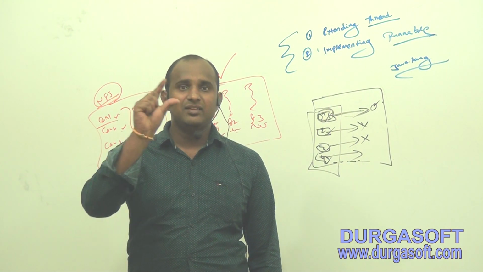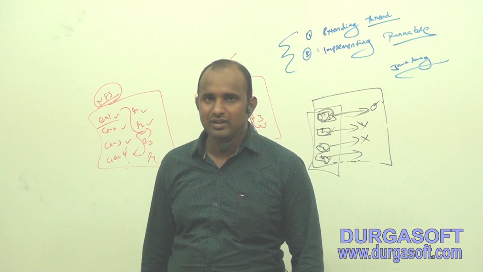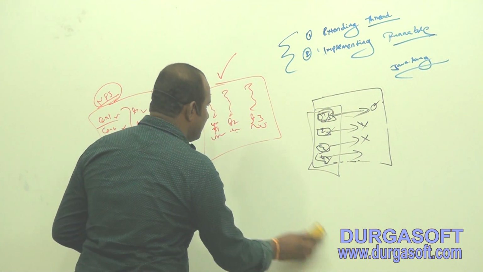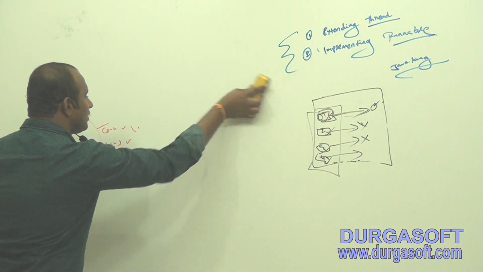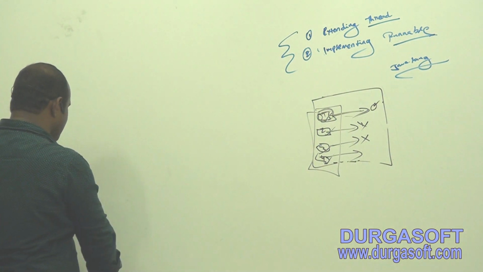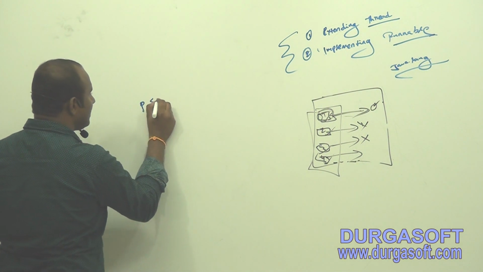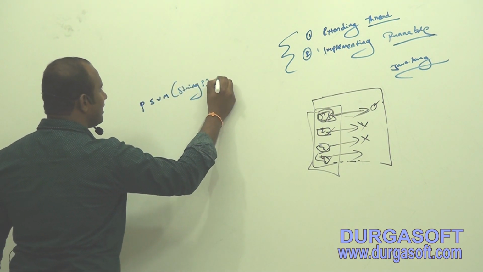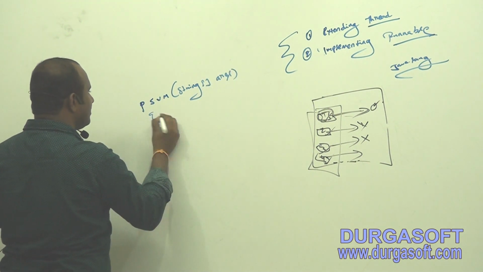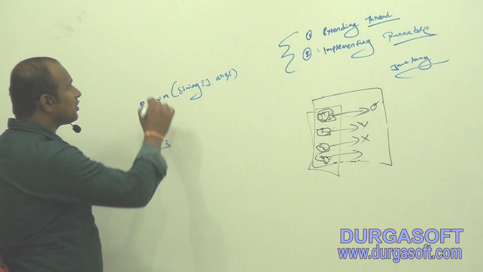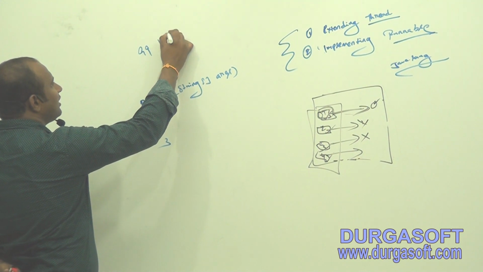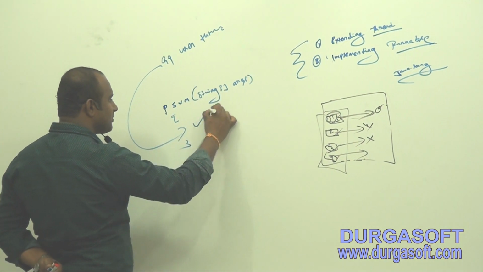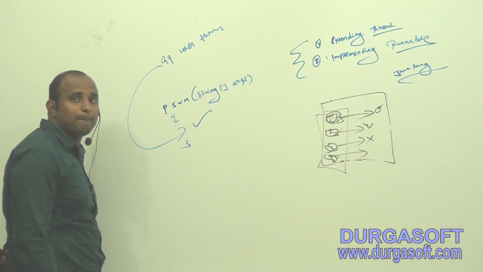The main thread is important. What is the importance of the main thread? Public static void main is called the main thread. The program execution always starts from the main method. So public static void main, then I write the String array args. This is called my main thread. To start the 99 user threads, that starting code we must write in which thread? The main thread.